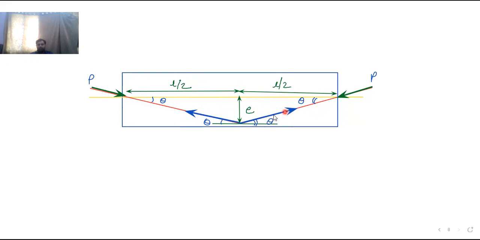So we can resolve this force. Similarly, we can resolve this force also. If we resolve both the forces, then it will be here P sine theta. This is the P sine theta.